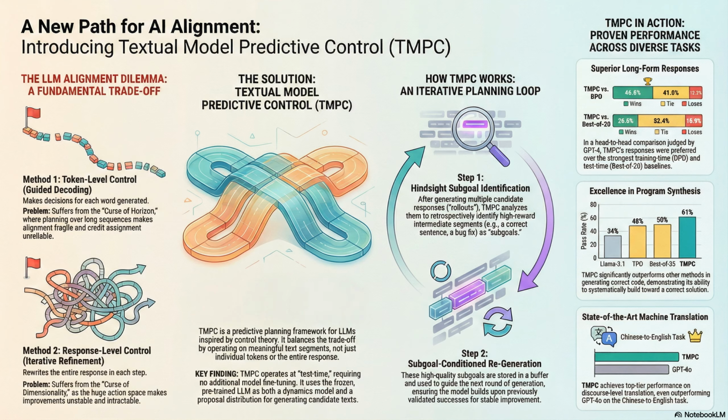Okay, but how do we avoid the second one, the curse of dimensionality, where rewriting the whole thing is just too big? That must be the second principle. Correct. It's called sub-goal condition regeneration. Once TMPC finds those high-quality sub-goals, it doesn't just forget them. It stores them in a memory buffer. Then, for the next planning step, the model is explicitly conditioned on that buffer. The instruction is basically, generate a new response, but you must include and build upon these successful pieces we've already found.